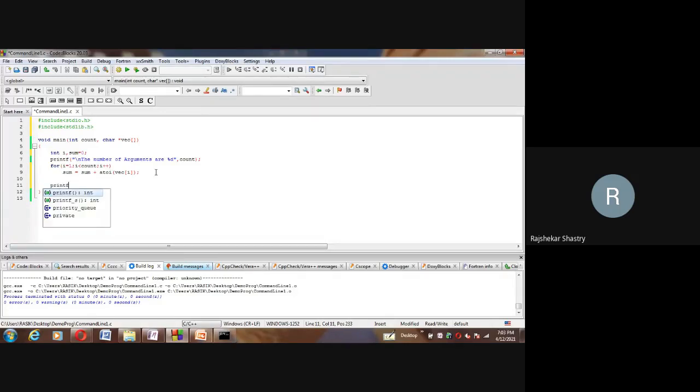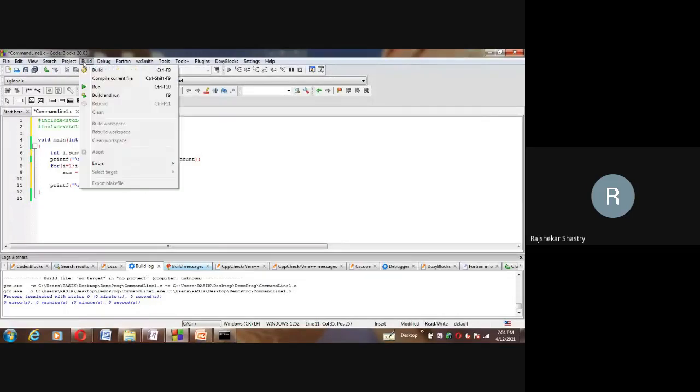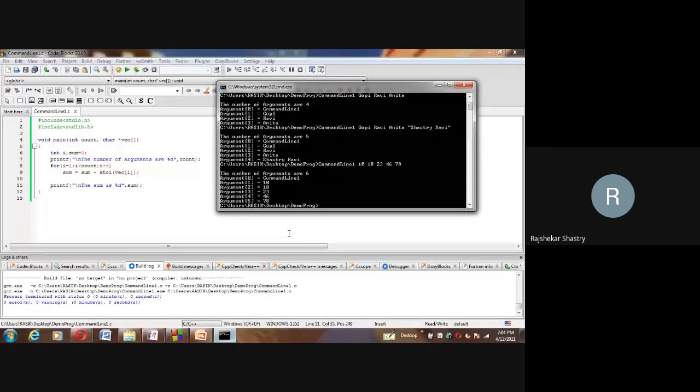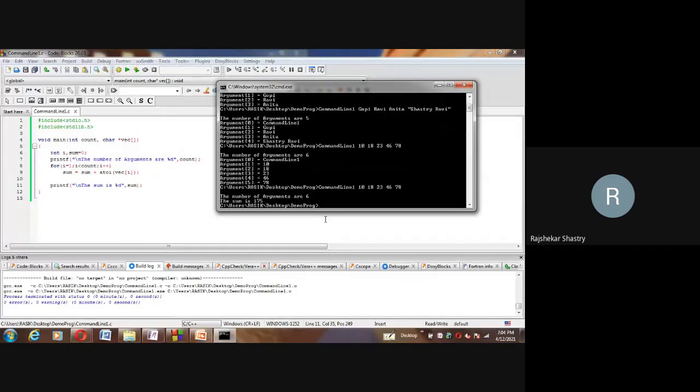Now after coming out of the loop here, let me type the sum. The sum is %ld, comma, sum. Okay, let me recompile this because I want it to be created fresh. So the fresh exe file is created. Now this time the same 10, 18, 23, 46 will be passed. Let us see. The number of arguments is of course 6. What are they? The 5 integers, and the first parameter is your program name. Total together 6, and the sum is 175.